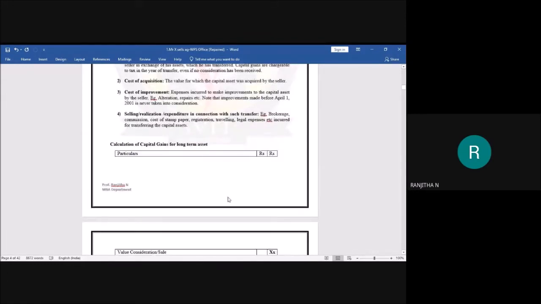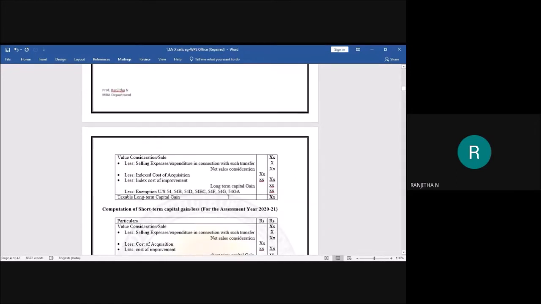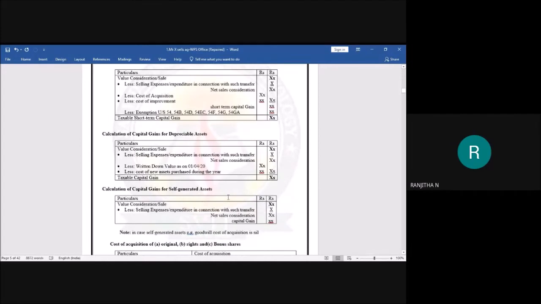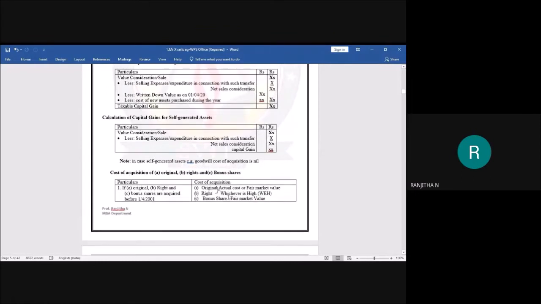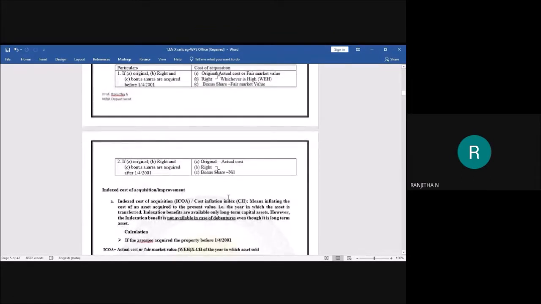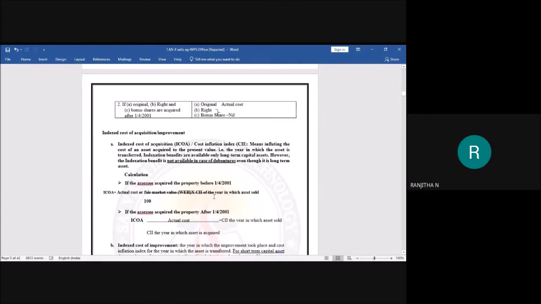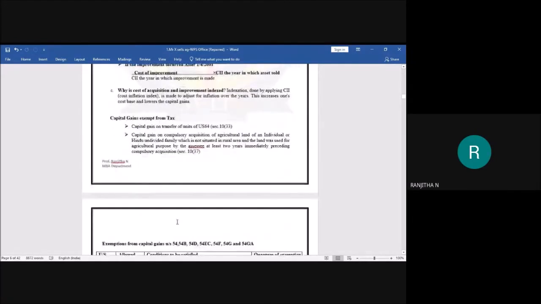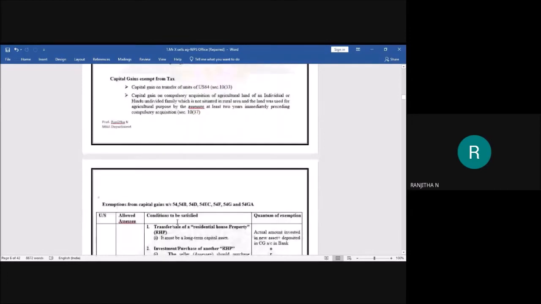We also covered how to calculate long-term and short-term capital gain, capital gain for depreciable assets and self-generated assets, the cost of acquisition, the meaning of indexed cost of acquisition and improvement, and the formulas to calculate them. These are the topics we covered in the previous class.